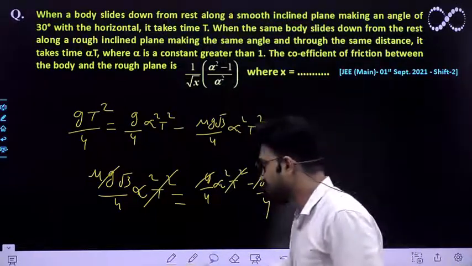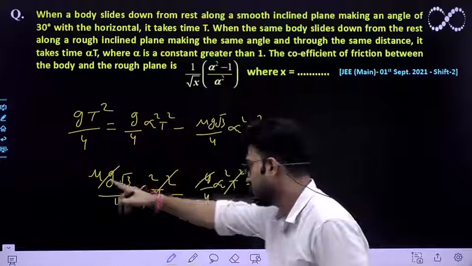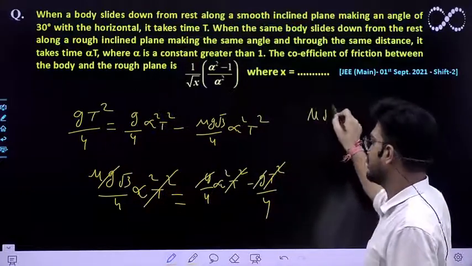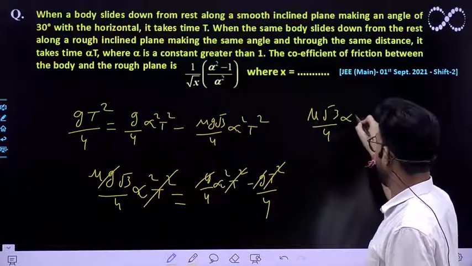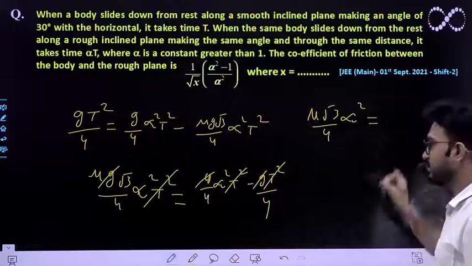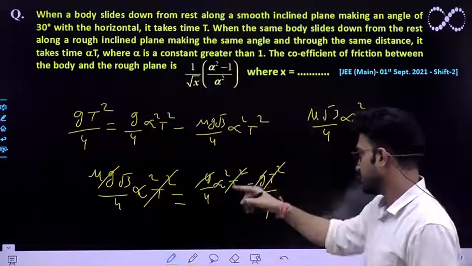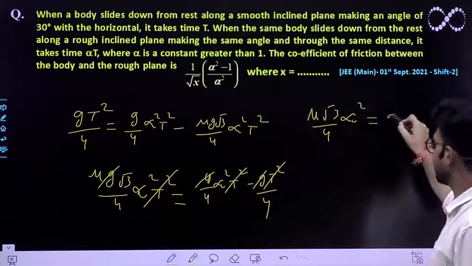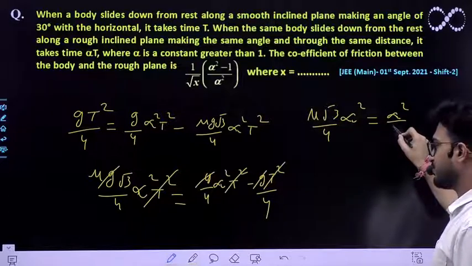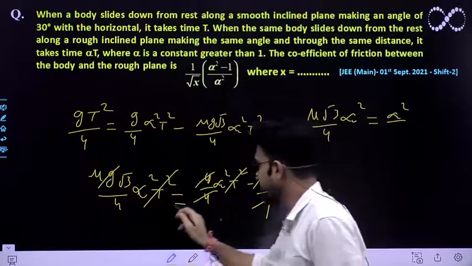Solving further, what you will be getting is mu root 3 by 4 alpha square must be equal to alpha square minus 1, all divided by 4. The 4 can also be cut like this.